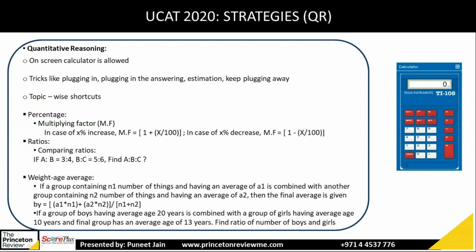Then you will learn more tricks on, let's say, weighted average. If I combine two groups, let's say one group has N1 students and their average is A1, combined with another group with N2 students and average A2. If you combine the whole group, both together, what will be the final average? That is given by A1 times N1 plus A2 times N2, whole divided by N1 plus N2. So you can just plug the numbers in as they are and you will get the corresponding answer. These kinds of tricks you will be learning.